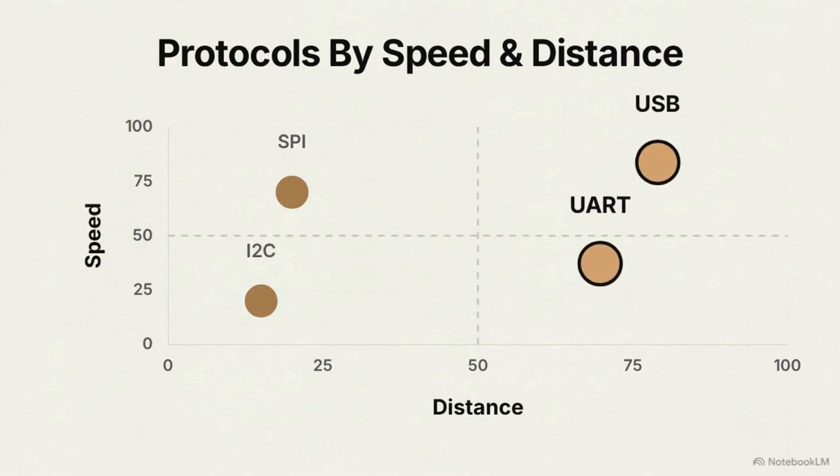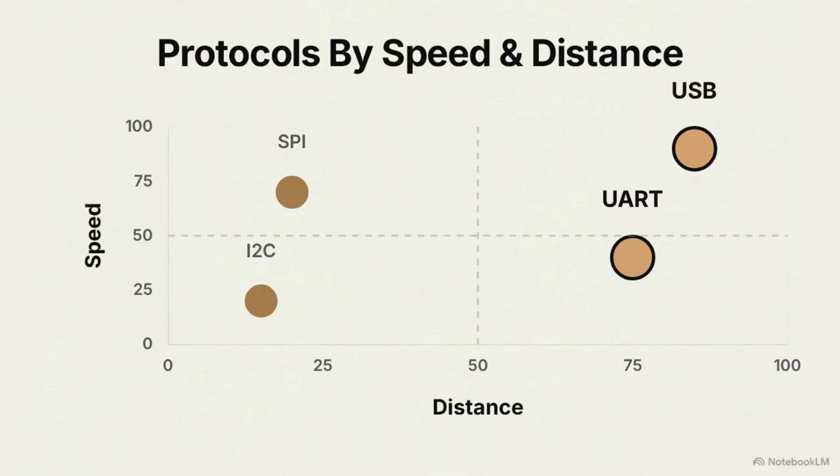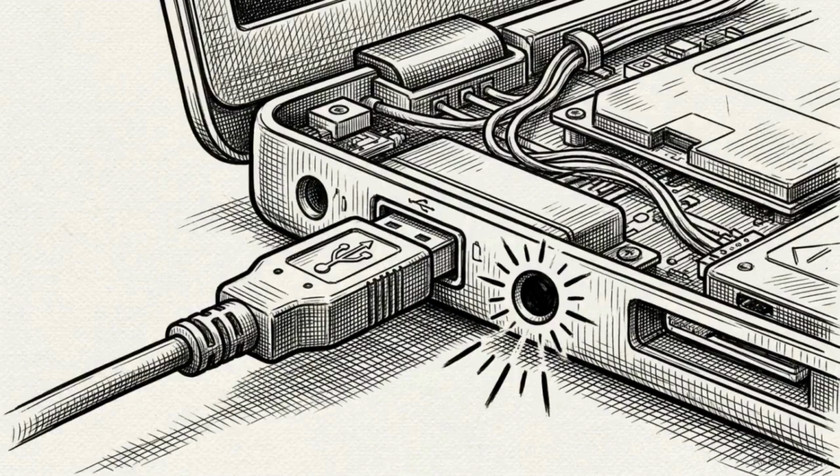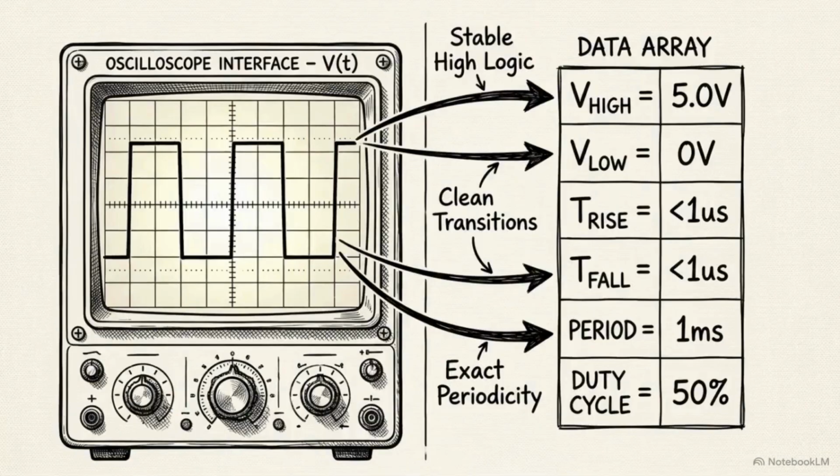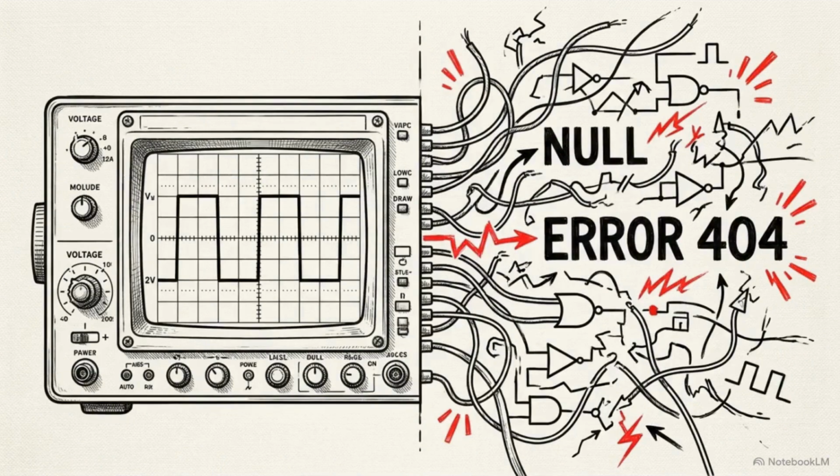For medium cable distances, UART and USB populate the chart, maintaining signal integrity over wires. Once the physical cable is plugged into the PC, software reads the incoming transmission. In Python, the PySerial library opens the COM port, capturing the continuous stream of raw ASCII text from the sensor. Matching the physical protocol to your actual distance and speed requirements ensures the data arrives intact. A mismatch creates hardware-level bottlenecks before the software even sees the data.